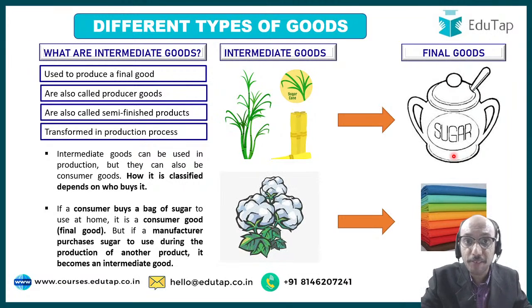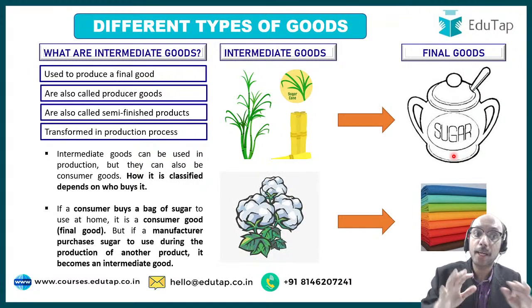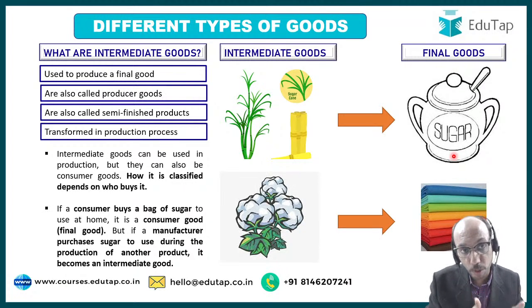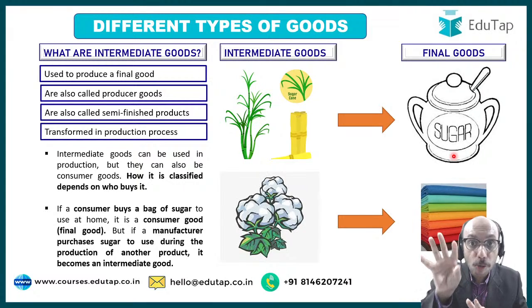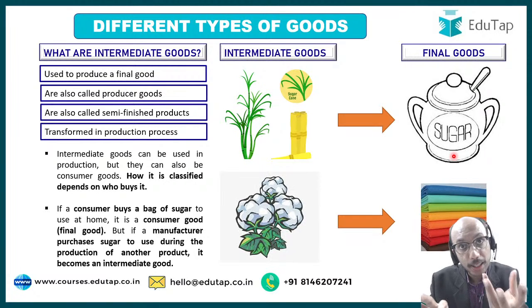So that final thing which is served over there is the coffee. That service is the final product over there. Right? So if a consumer buys a bag of sugar to use at home, it is a consumer good, a final good. But if a manufacturer purchases sugar to use during the production of another product, it becomes an intermediate good, right? So it is not in the nature of the good, but in the nature of its use, which will tell you exactly whether this good is a final good or an intermediate good. Keep that in mind.